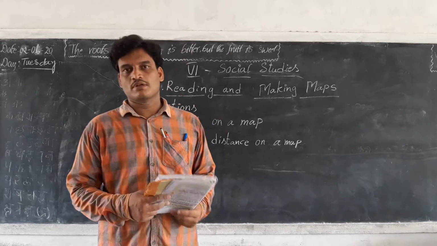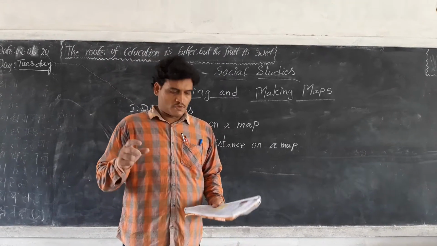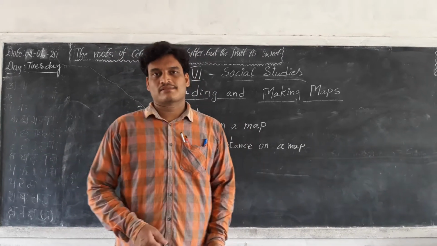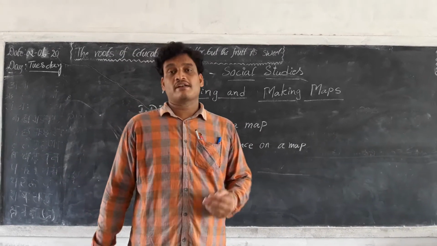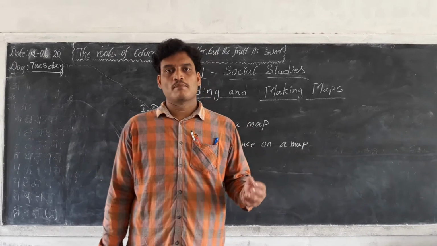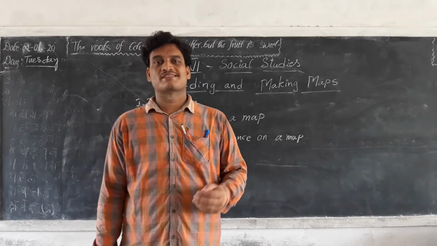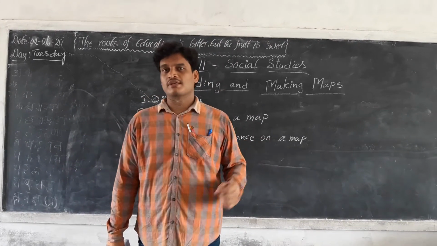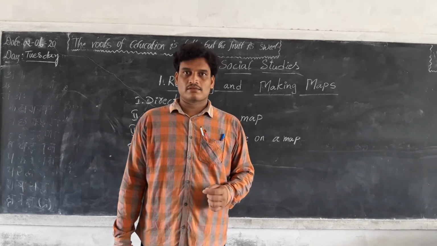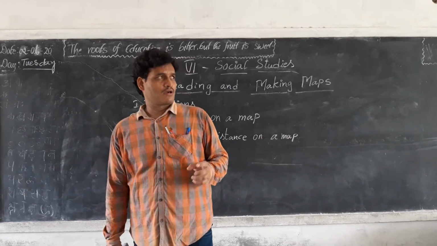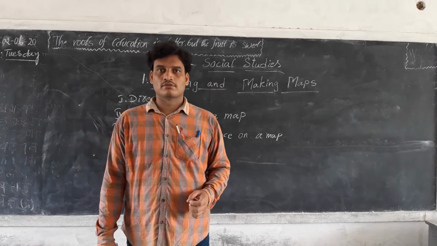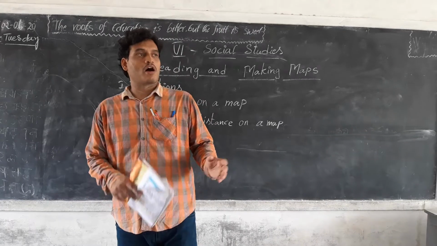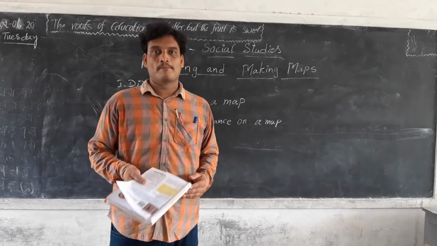Maps tell us several things about different places, like different regions where there are mountains, which places are located in seacoast areas, which places are located in plateau regions or plains, and which places receive heavy rainfall and are covered with forests. All this type of information the maps tell.